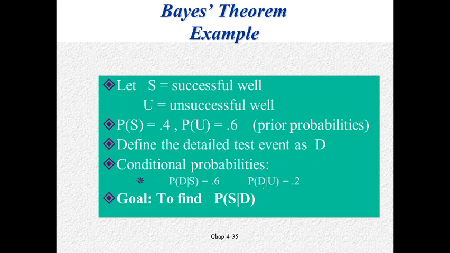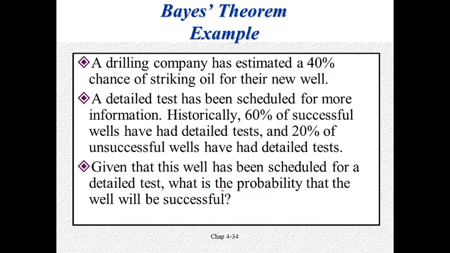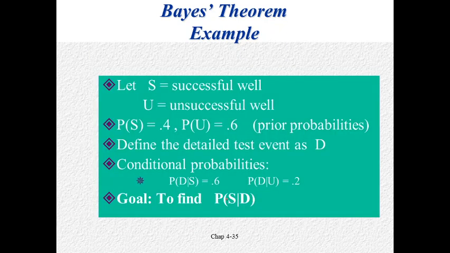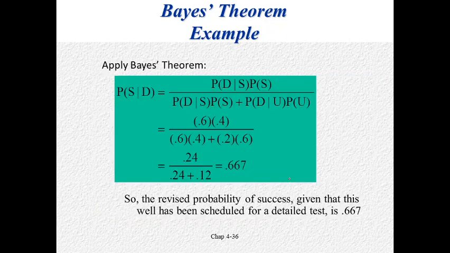Probability of detailed test, conditional probability given unsuccessful well is 0.2. Our goal is, given that the well has been scheduled for detailed test, what is the probability that it is a successful well? And that is actually revising the probability.